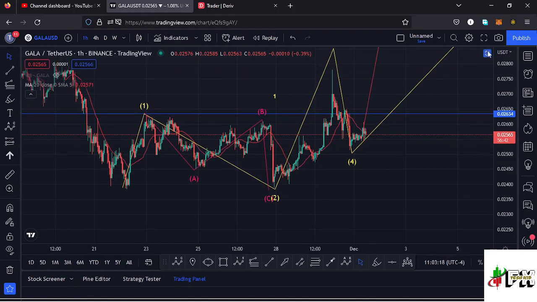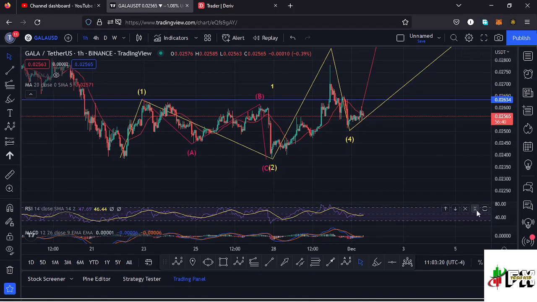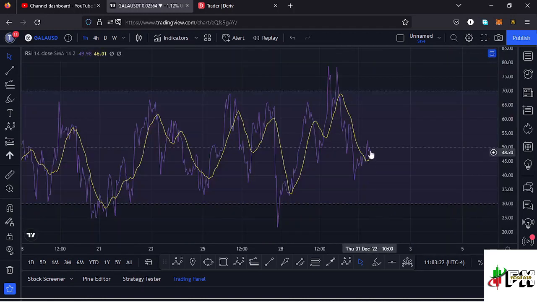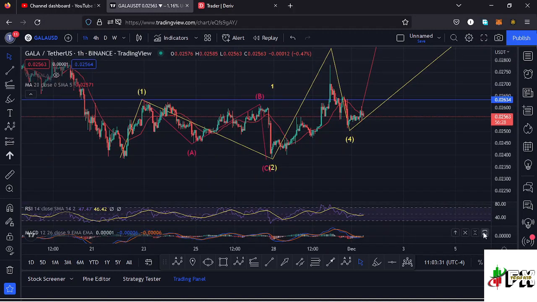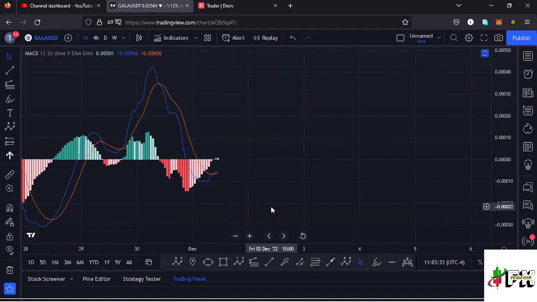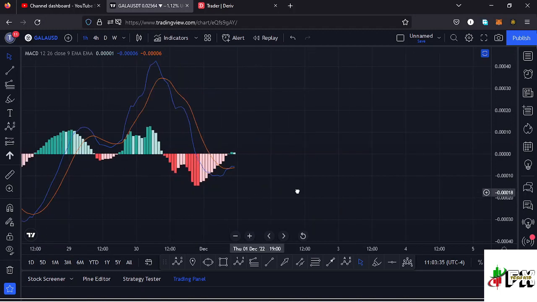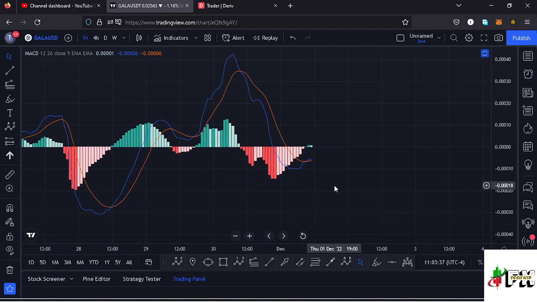Also taking a look at the indicators to see what movements will be supported. On the RSI, we are trading at around the 47 mark, meaning we have massive room to support any movements to the upper side. Also, any movements to the lower side will still be supported. Taking a look at the MACD, we have printed a bullish cross, and that would mean higher prices are coming our way. So let's be patient and see how that plays out, and I'll keep you updated.